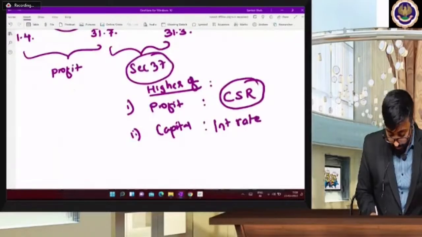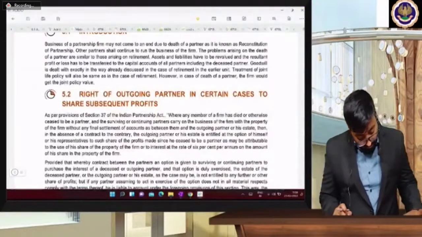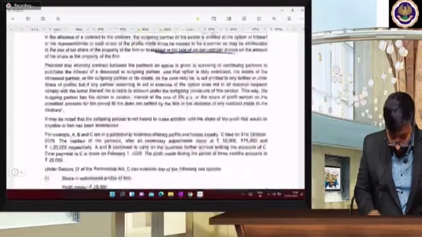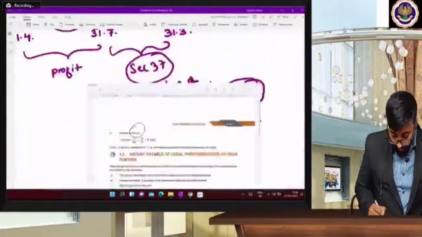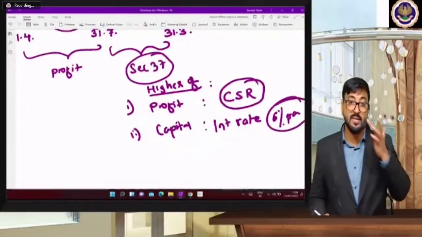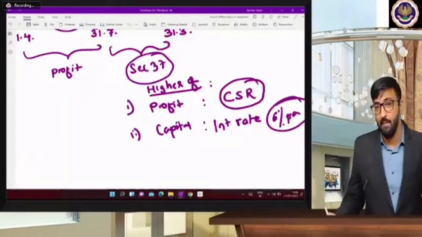Now here you can see, under section 37, an interest rate of 6% per annum is payable. So here in our example, 6% into 8/12 will be payable.